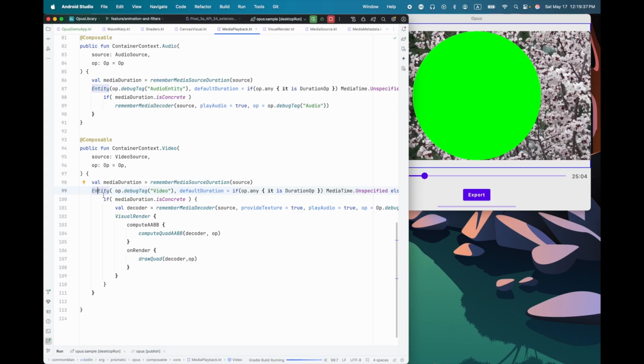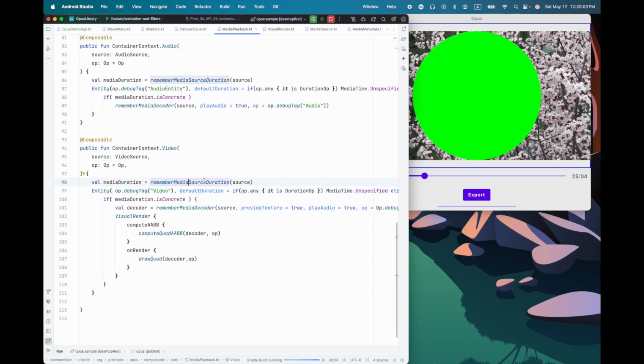This is a way of just placing a single item into the composition for timing purposes. And Entity automatically gets its timing from an operator, so we're just passing that operator on. But because video has an intrinsic duration, we want to know what that is, and we want to provide that as a default if the operator hasn't specified one.